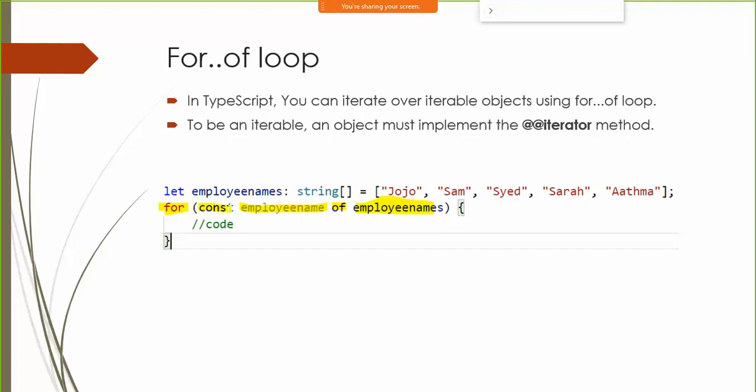Constant, because the value of this particular variable is not changing. You can also use let if you want, but generally when a variable's value is not supposed to change, you can go ahead and use constant. Once I take a value and assign it, after that, this value is not going to be changed in this temporary variable. Next time when my loop executes, once again it takes a value and creates this variable. So for that reason, it is recommended you use a constant instead of using let and var. Again, you can use let and var if you want, but the best practice is to use constant.